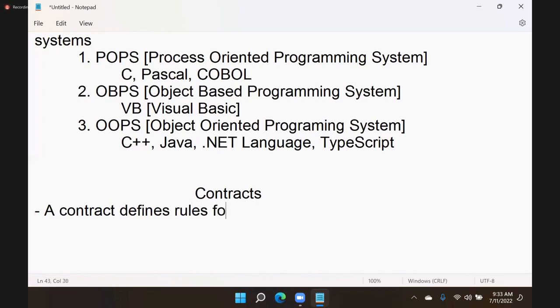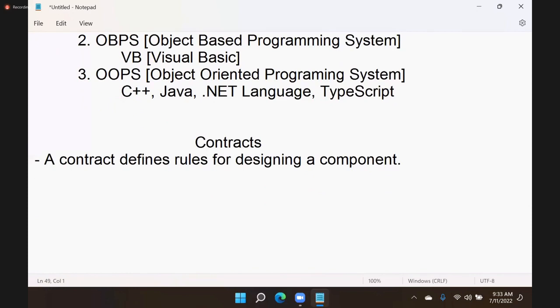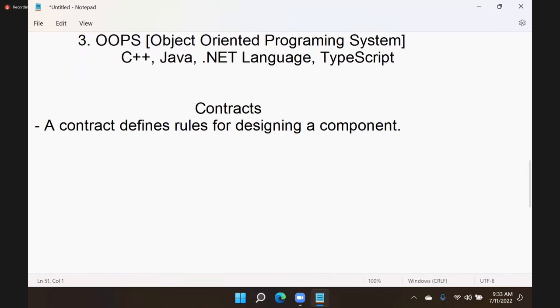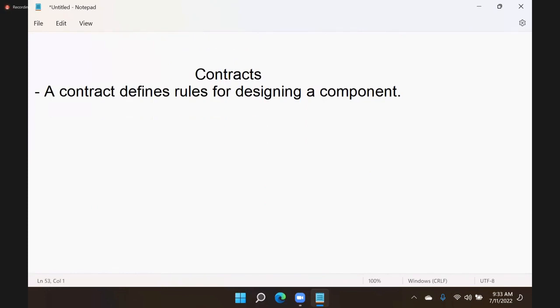A contract defines rules for designing a component. So in software development, everything we have to do as per contract.